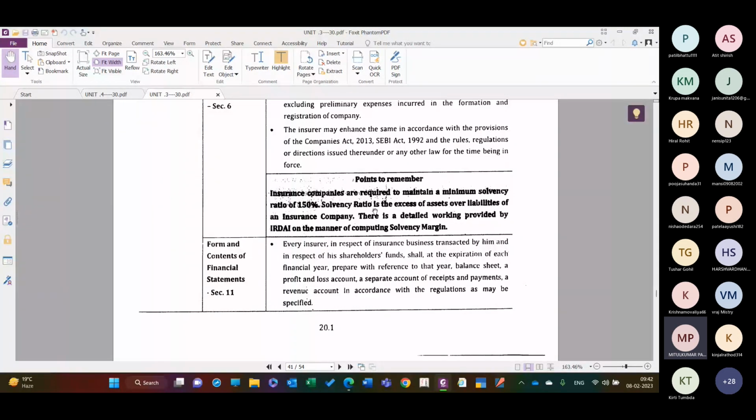What is solvency ratio? Solvency ratio is the excess of assets over liability of an insurance company. That is known as a solvency ratio. It means I must have 150 rupees to pay off my liability of 100 rupees. That is known as a ratio of 150%. If you talk about an individual, it would be treated as a solvency ratio of 150%. If your liability is 100 rupees and you have 150 rupees, and you have to make a payment of 100 rupees, then you can say that you have a solvency ratio of 150%.